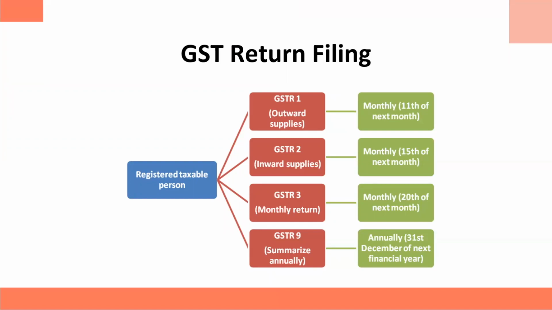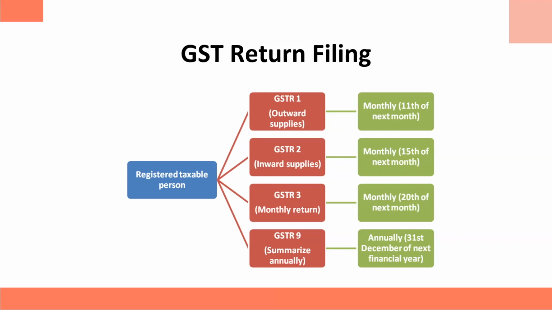All returns are to be filed online through the GSTN portal, that is www.gst.gov.in. So a registered person has to fill these 4 forms while filing the returns: GSTR 1, GSTR 2 and 3. These three, 1, 2, 3, are the monthly returns one has to file, and GSTR 9 is the annual return which one has to file. So a normal registered person has to file monthly returns, as I said. There are 12 months, so he has to file 12 monthly returns. And after the completion of the financial year, he has to file the annual return as well.